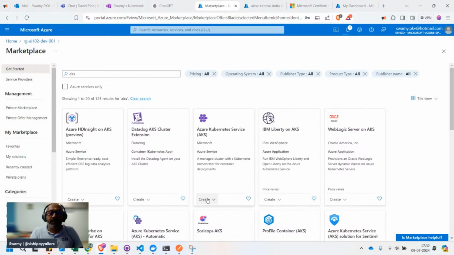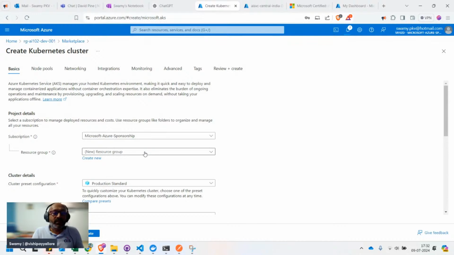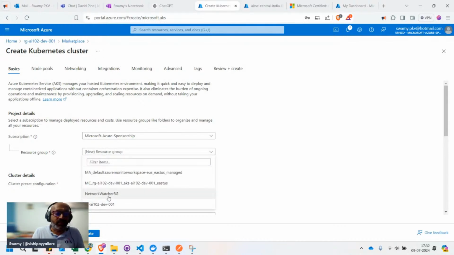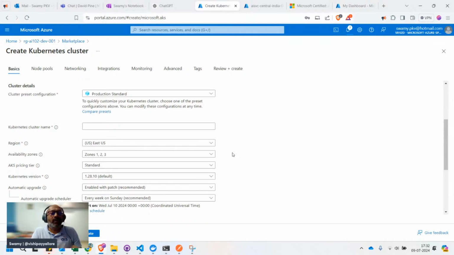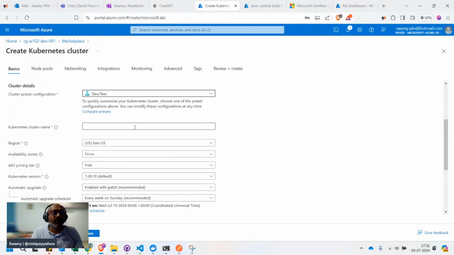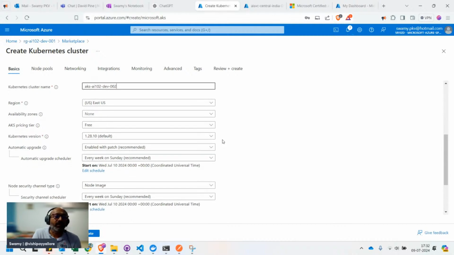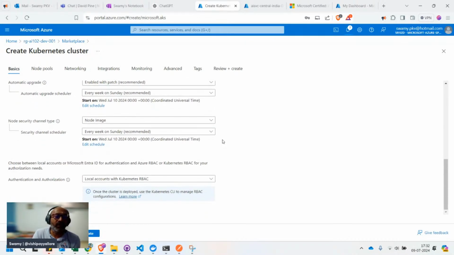And you can see that AKS cluster is here. I'm clicking on AKS cluster. The resource group is this one. Okay, and I don't want the production grade. It's like a dev and test, the lowest amount of computing power. That should be good enough. And AKS pricing tier and node image, I don't need any of those things.